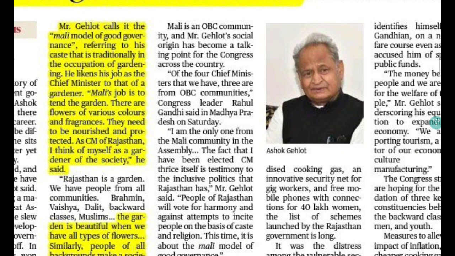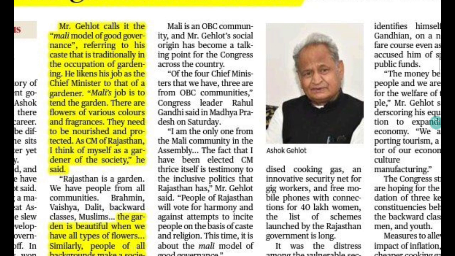Gardener basically is a Mali, and what you need to understand is that there are different flowers in the system, there are different fragrances of those flowers, and the gardener has to work for the upliftment and development of all those beautiful flowers as well as the fragrance. So the administrator should work like a gardener without any discrimination. They should work for the development and upliftment of all sections of society without discrimination. So this is how you need to write it.